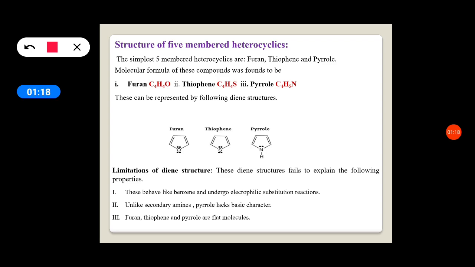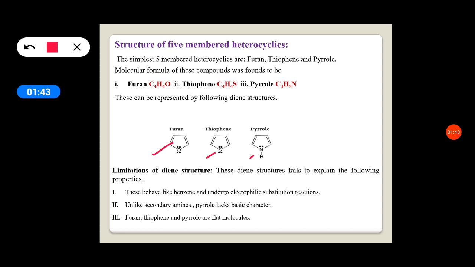And these molecules can be represented by the following diene structures. They have a ring structure with two double bonds, and oxygen is present in furan, one sulfur is present in thiophene, and one nitrogen is present in pyrrole.